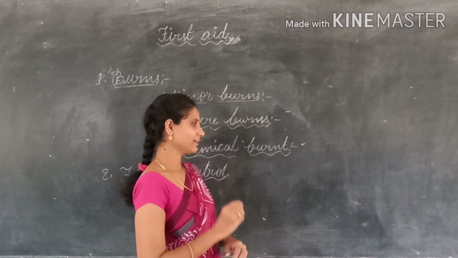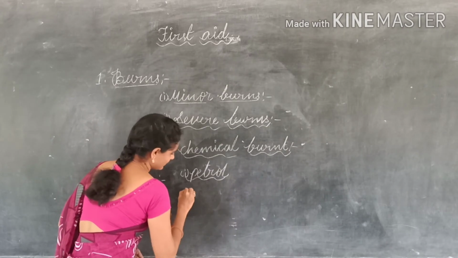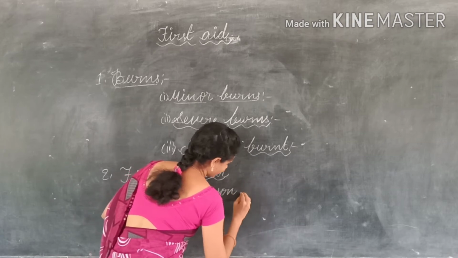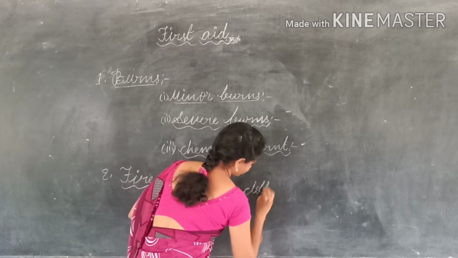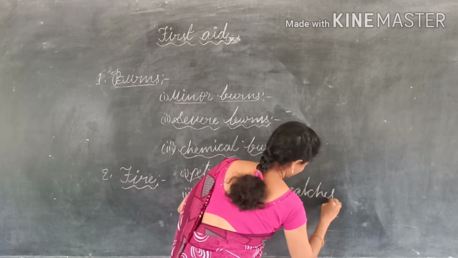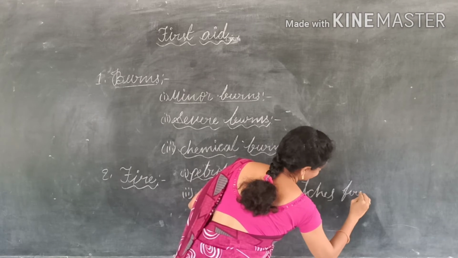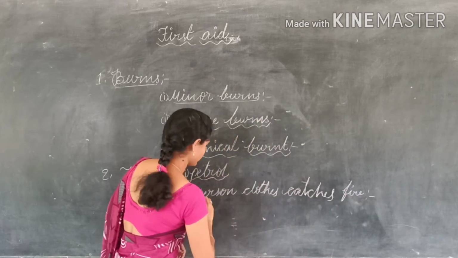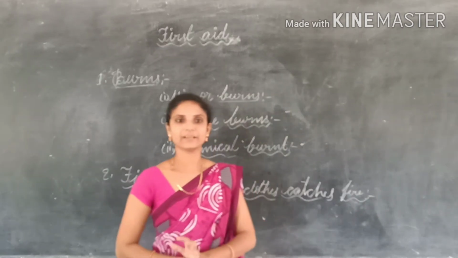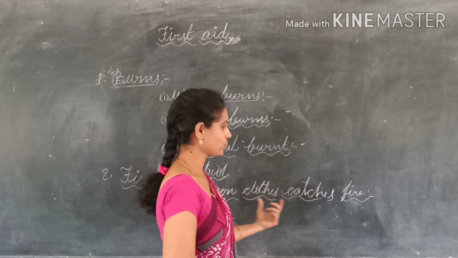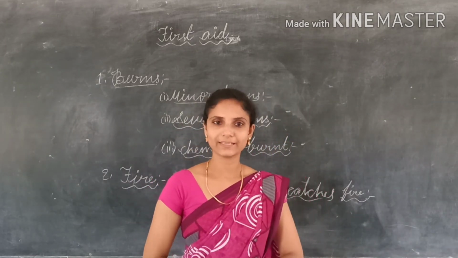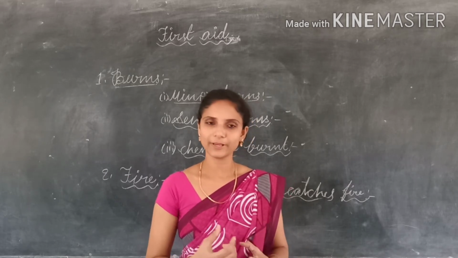And next one, if a person's clothes catch fire, what must we do? If a person's clothes catch fire, we must not allow him to run around in panic. If he runs like that, he will get more supply of oxygen.